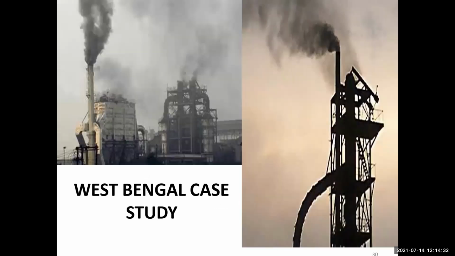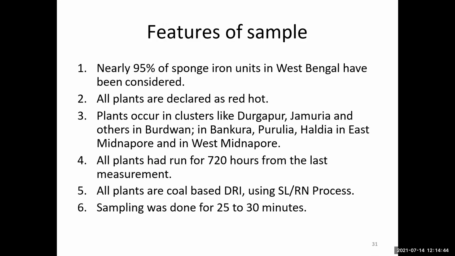West Bengal case study, which we already discussed. In West Bengal, this chimney is at the minimum height, which directly impacts the cities. Features of the samples: nearly 95% of sponge iron units of West Bengal have been considered.